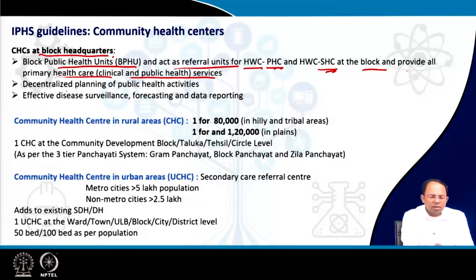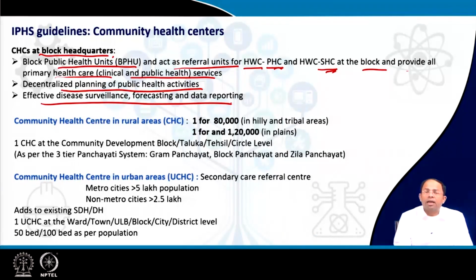So this results in decentralized planning of public health activities, and this can result in effective disease surveillance, forecasting and data reporting, which can be done from the different data that is being collected at the community health centers at the block level.